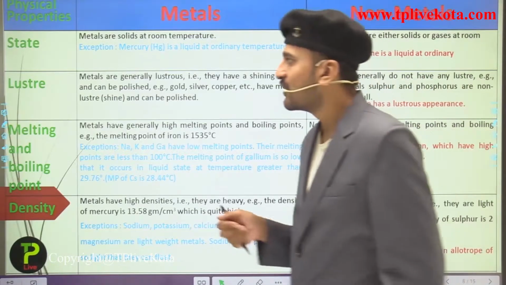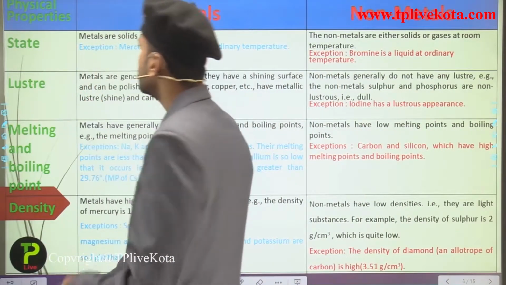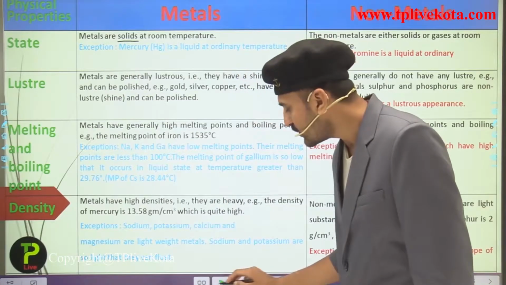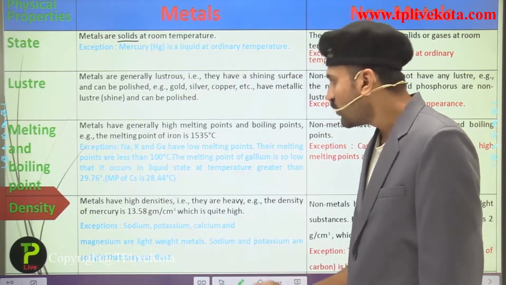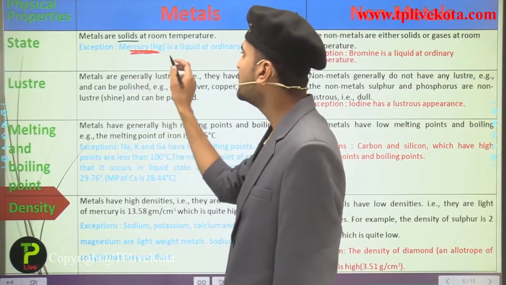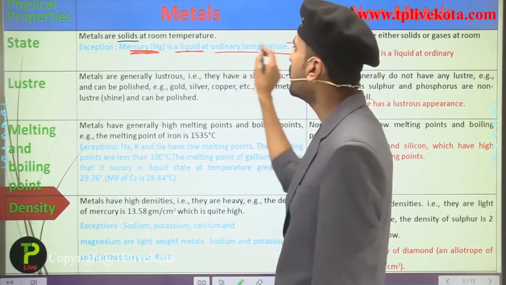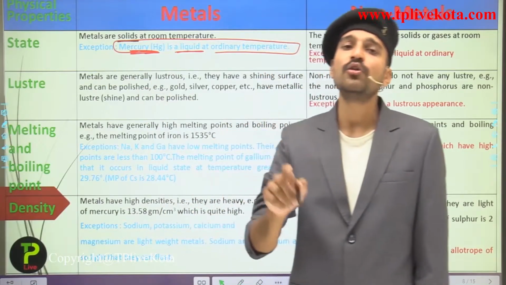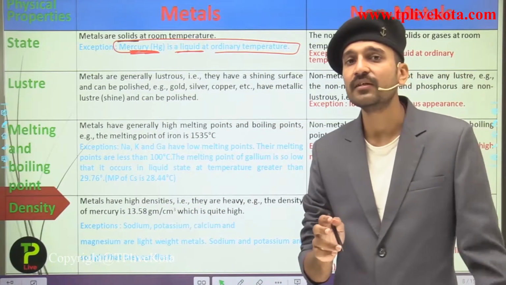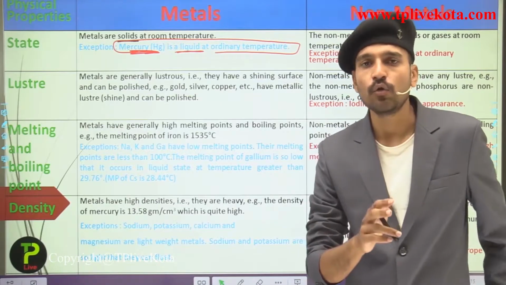So here students, you can see, talking about the state, what are the metals? Metals are solid, that is, they exist in the solid state at room temperature. Here we have an exception, that is mercury, having the formula Hg. It is a liquid at ordinary temperature. So remember students, mercury is the only metal that exists in the liquid state at room temperature.